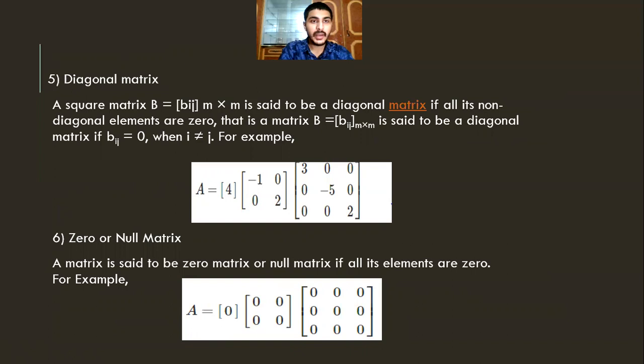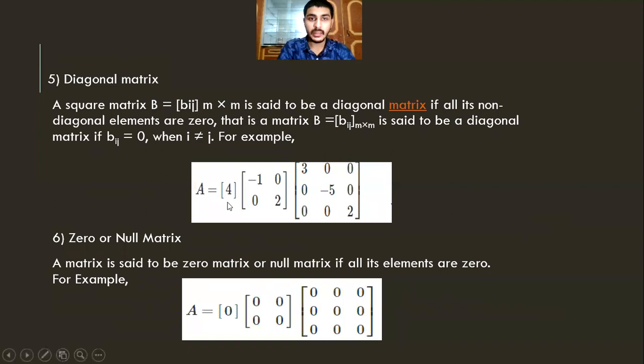The diagonal matrix. A square matrix Bij is said to be a diagonal matrix if all its non-diagonal elements are zero. That is, a matrix Bij is said to be a diagonal matrix if Bij is equal to 0 when i is not equal to j.